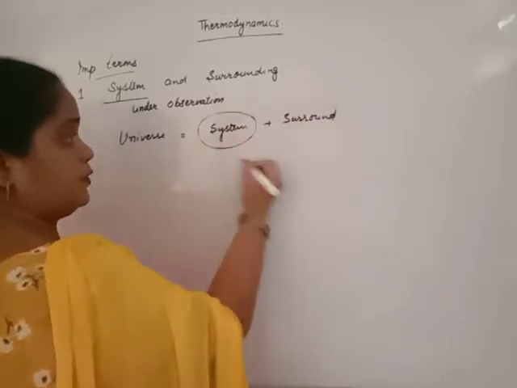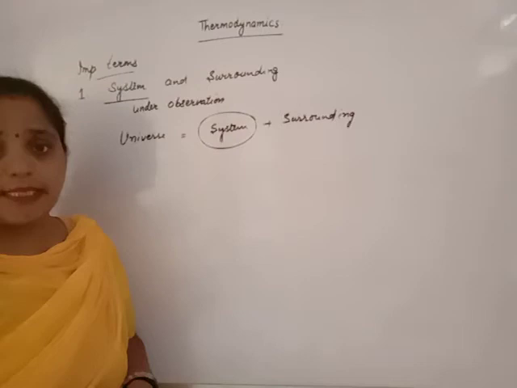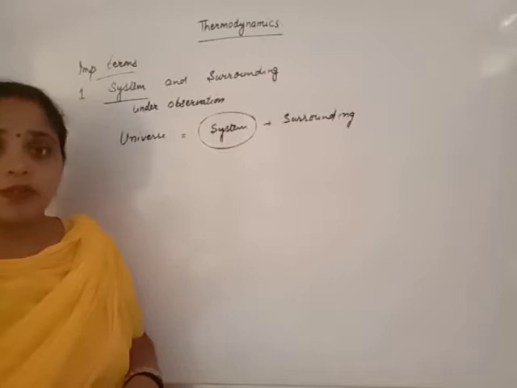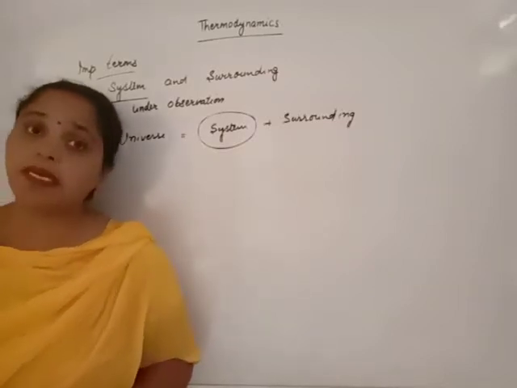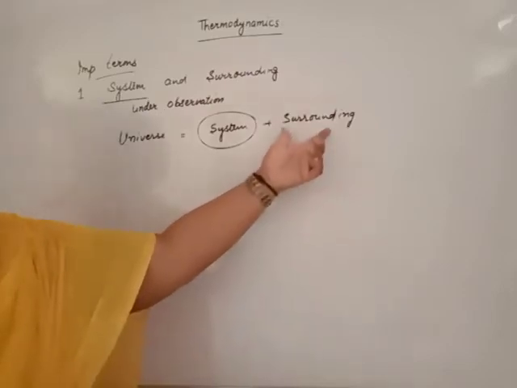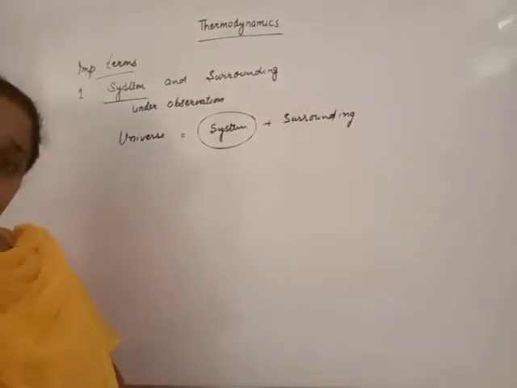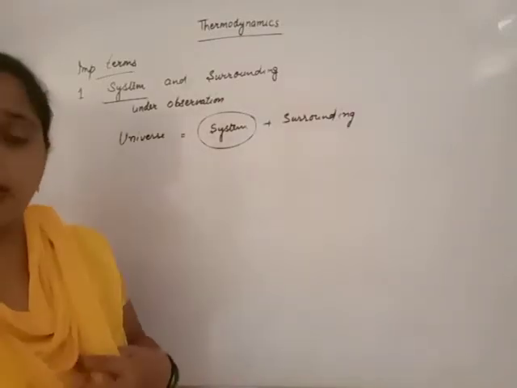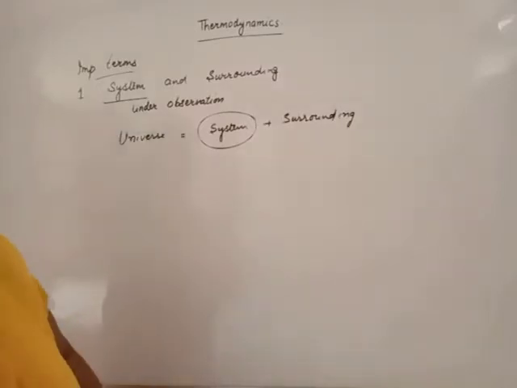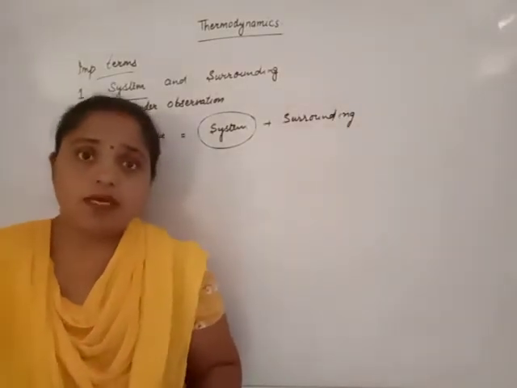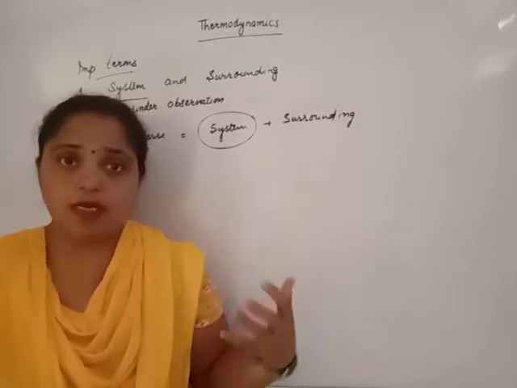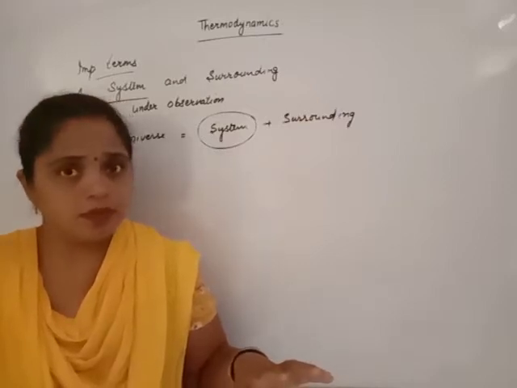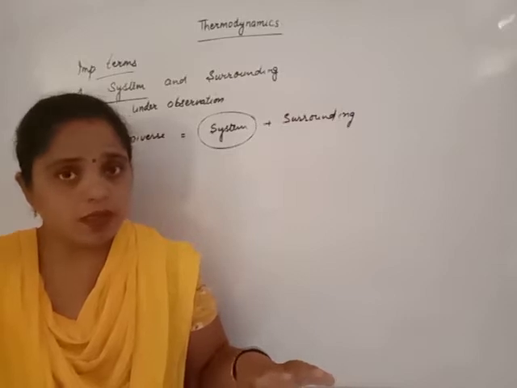System is the part of universe in which some processes take place, under some observation, where some work is going on, some changes will take place, and the remaining portion of the universe is known as surrounding. Suppose this room as a whole is universe, the area where you will read or I will teach. This small area is known as system, and the remaining portion is surrounding.